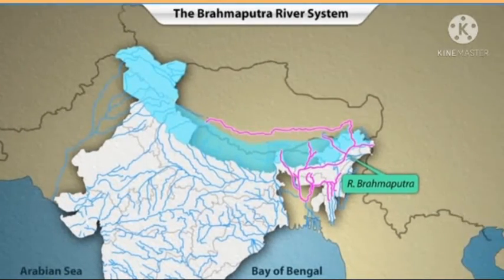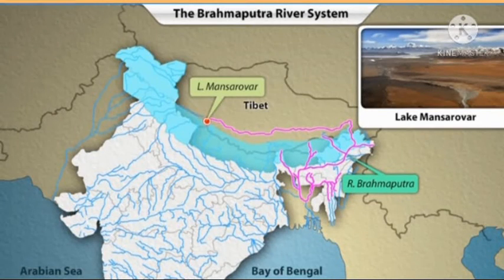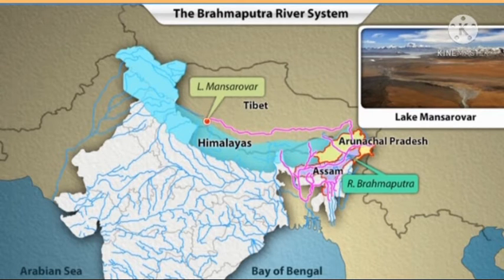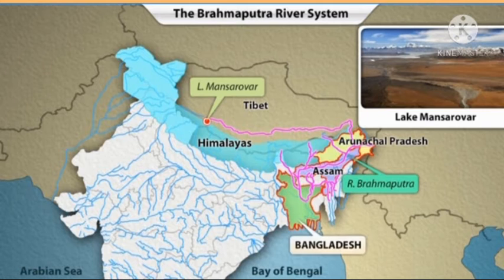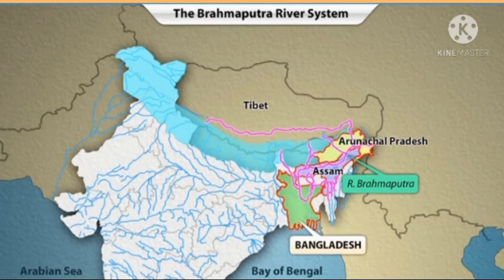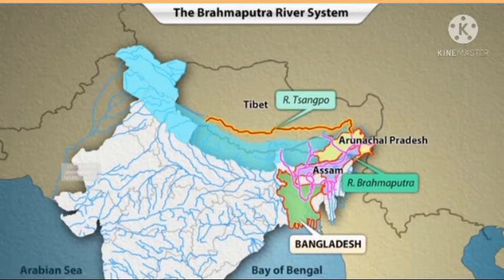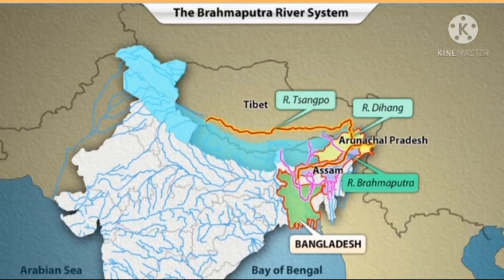The Brahmaputra River originates at Lake Mansarovar in Tibet, flows eastward parallel to the Himalayas, and enters India through Arunachal Pradesh. It then flows through Assam and joins River Ganga in Bangladesh, before finally draining into the Bay of Bengal. The mighty Brahmaputra River is known by different names in different regions throughout its course. It is known as Sangpo in Tibet, Dihang in Arunachal Pradesh, Brahmaputra in Assam, and as Jamuna in Bangladesh.